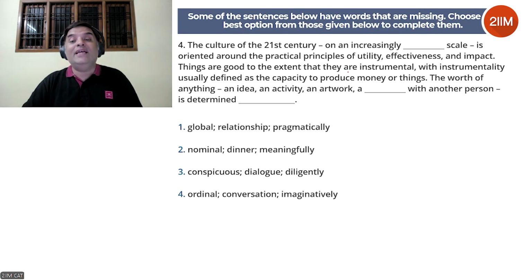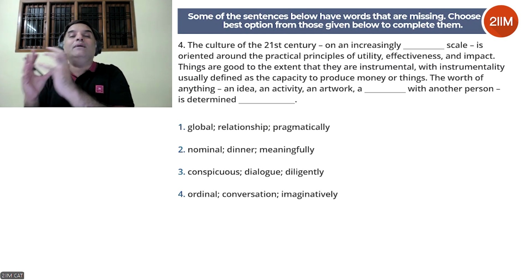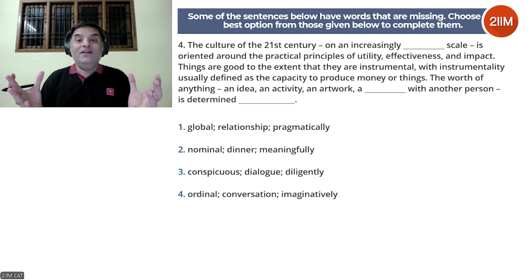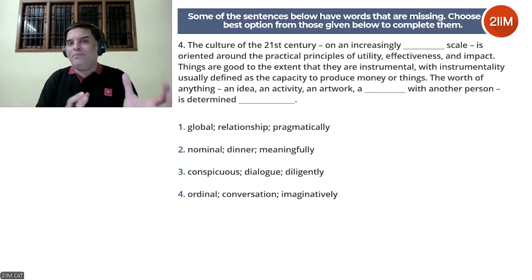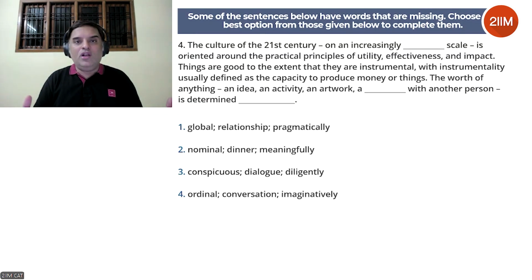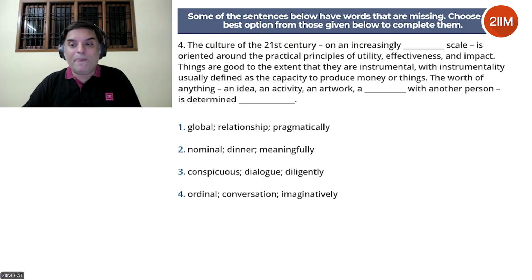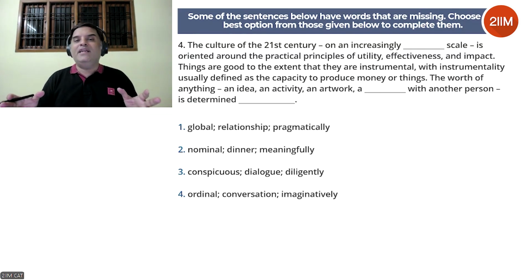Things are good to the extent that they're instrumental, with instrumentality usually defined as the capacity to produce money or things. Okay, so again, the practical nature of it. A thing is considered good if it has the capacity to produce money or things. Okay, so again, very, very practical approach to the culture. The culture prioritizes things that are useful in terms of producing money or things, effective, and have a high impact as well. The worth of anything, an idea, an activity, an artwork, a dash with another person is determined dash.